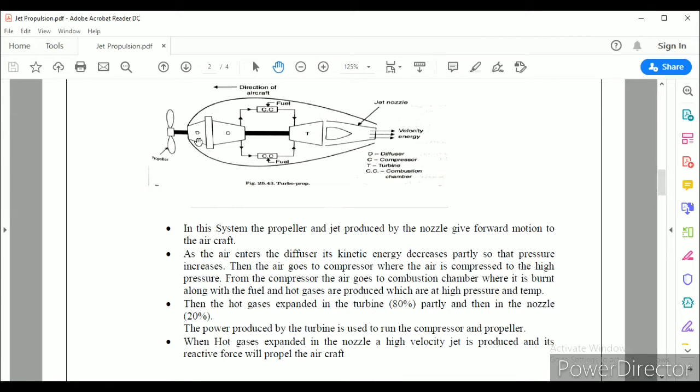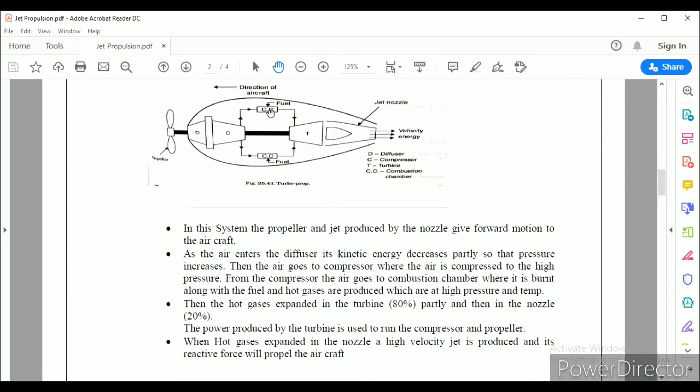First the air enters the diffuser where its kinetic energy is converted into pressure energy. After the increase in pressure, the air enters the compressor where it is again compressed to a high pressure. At high pressure, the air enters the combustion chambers. There are two combustion chambers here.